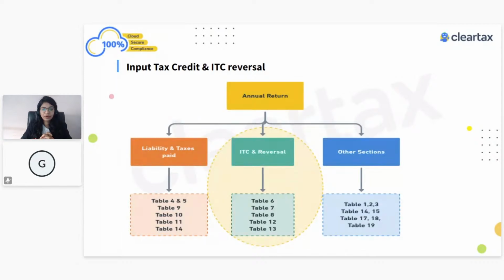I could see one query from Vinod who is asking, what about credit notes wrongly mentioned in ITC instead of reducing the tax amount? So here, Vinod, if you have wrongly shown that credit note under the ITC instead of reducing the tax amount, this is a case where you have overpaid. So while you are filing your GSTR-9, just show the actual liability as per your books of account under your table number 4. That is how you are required to show this information while filing your GSTR-9, right?